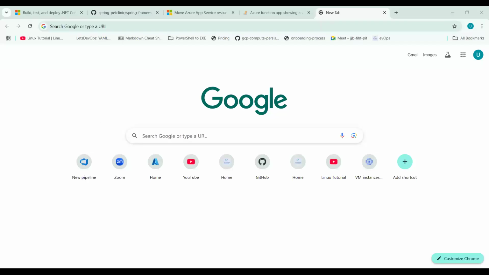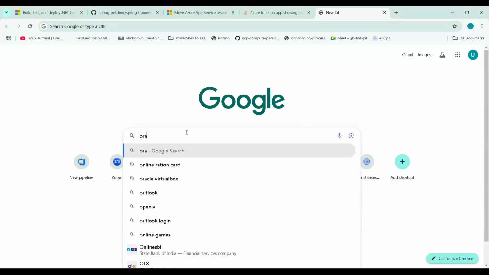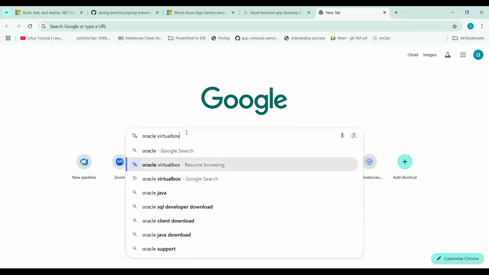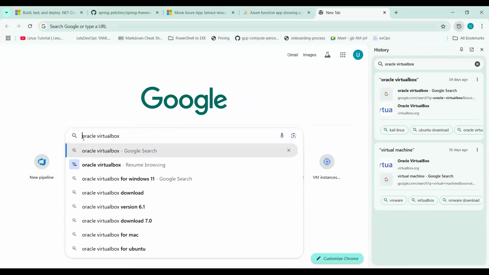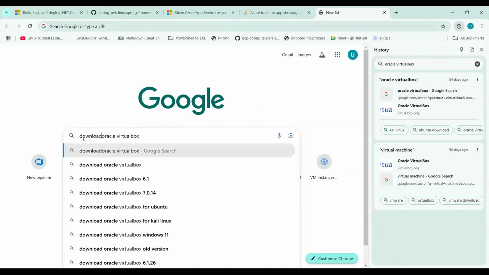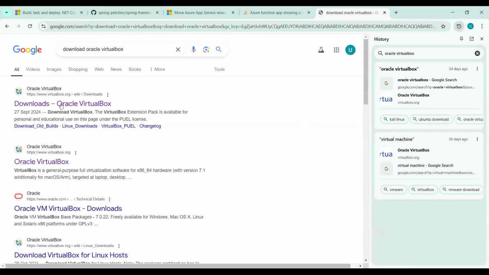Okay. So you can see my screen, right? You need to download Oracle VirtualBox. So what it will do, it will create